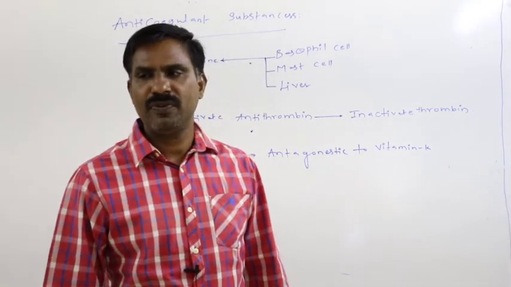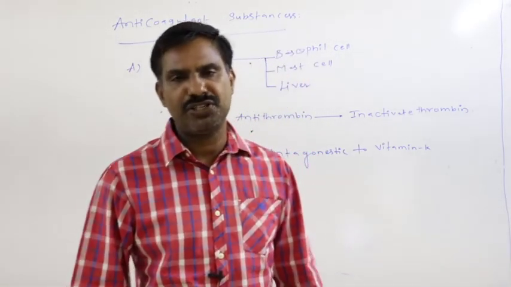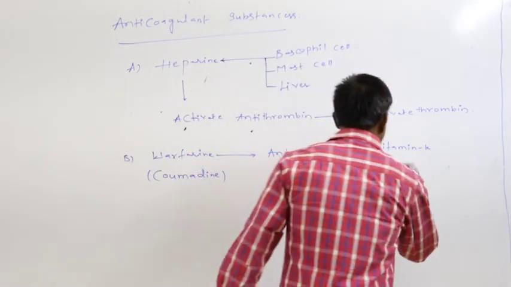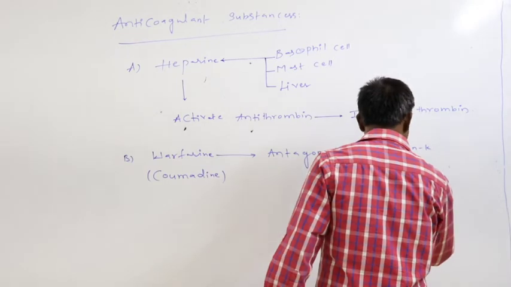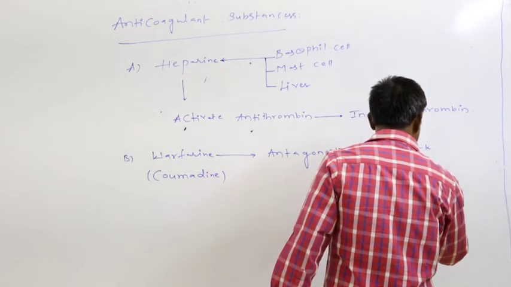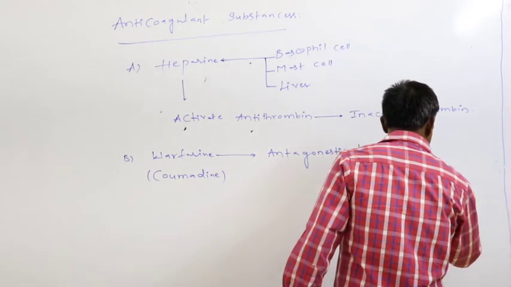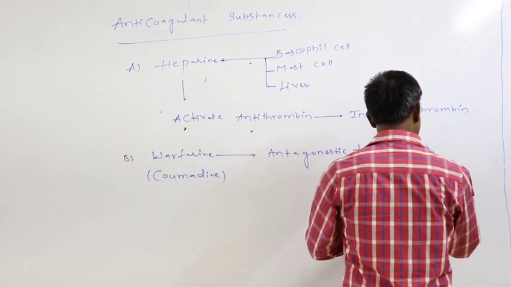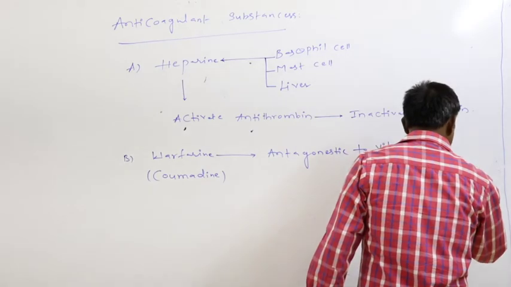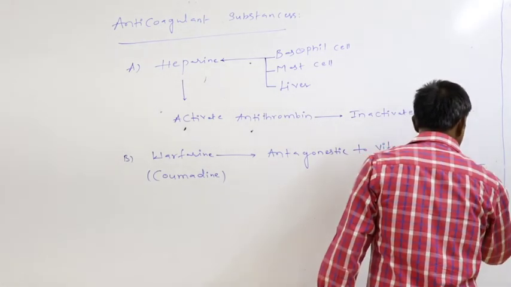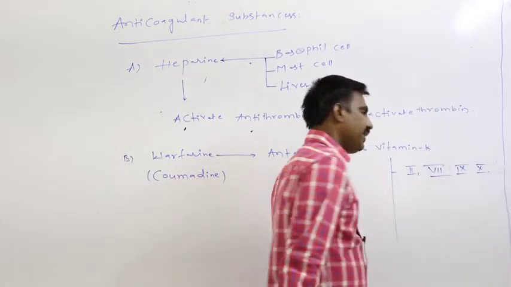Then what is the need of vitamin K in blood coagulation? Vitamin K is necessary for formation of the second, seventh, ninth and tenth factors.